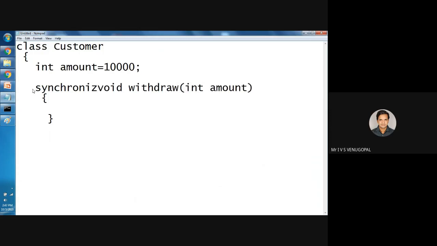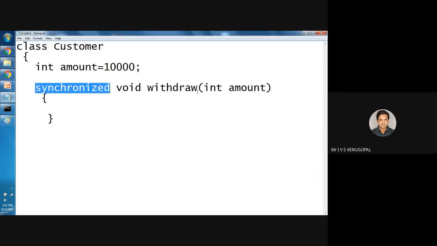As I already told you, in case of shared account holders, if one person is trying to withdraw the amount, another shared account holder, if he is trying to withdraw the amount at the same time using another ATM card in another ATM machine, he must be denied access. At a time, only one person will be able to withdraw.